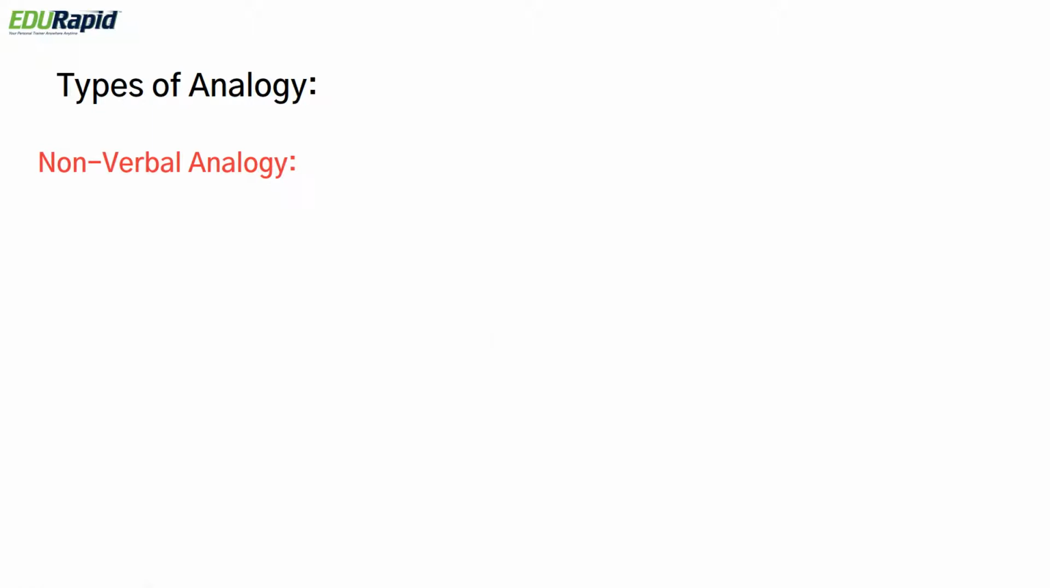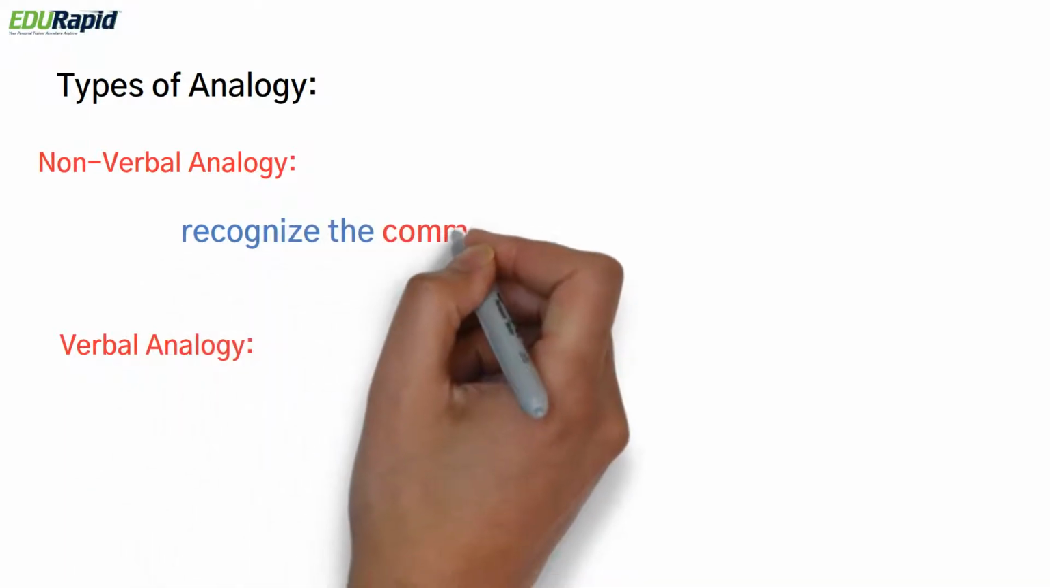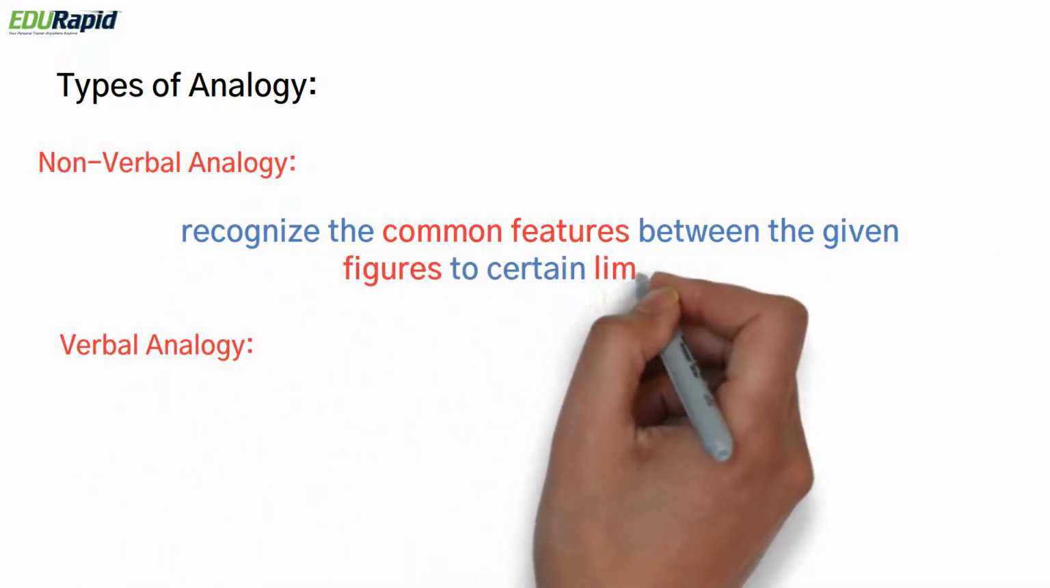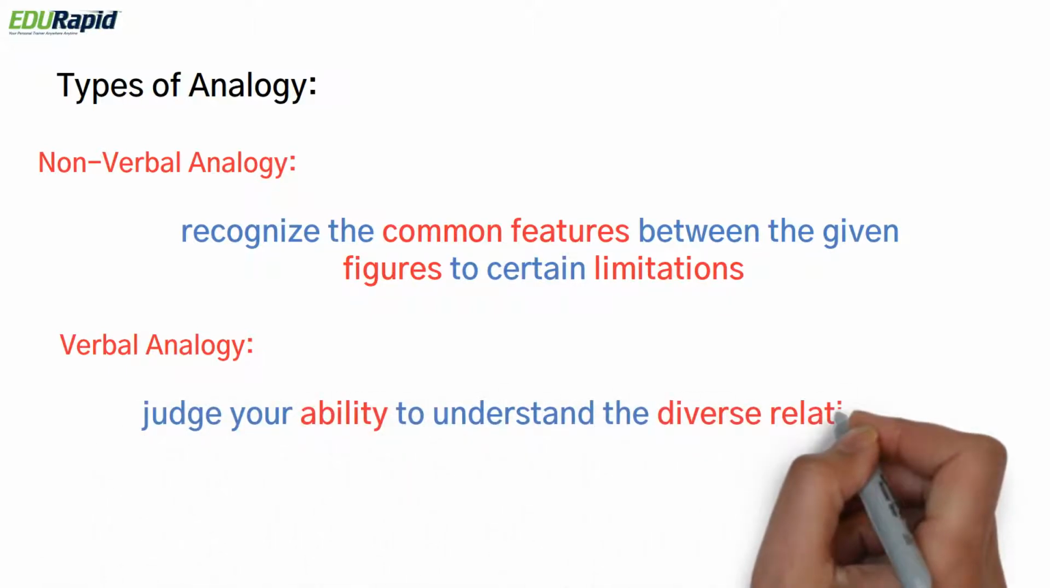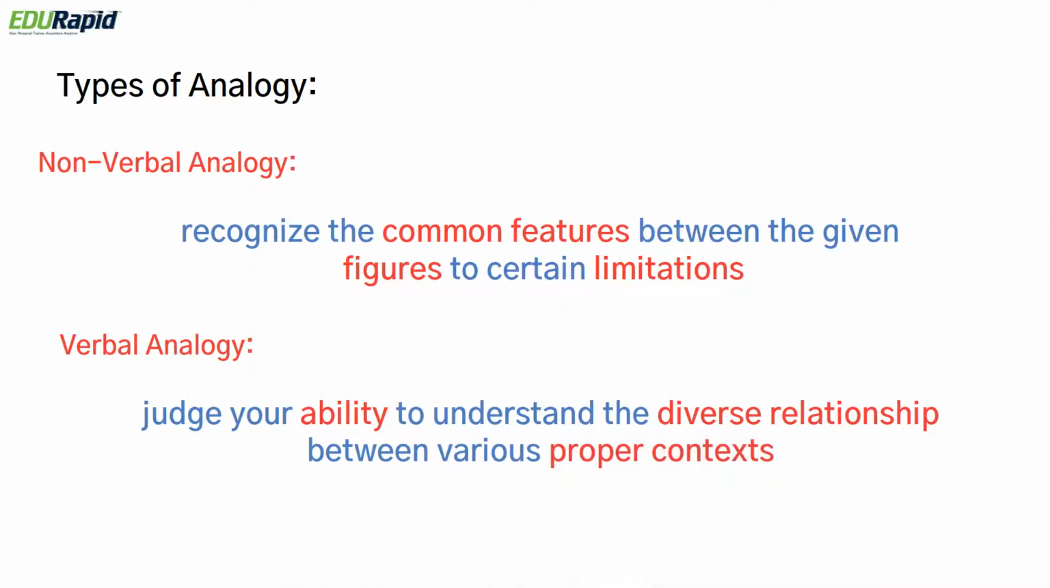So there are two types of analogy, non-verbal analogy and verbal analogy. In non-verbal analogy, it is very easy to recognize the common features between the given figures. Figures may have similar movement, rotation, orientation, shape, size, etc. And if you are able to observe these features, you can select the correct answer. Verbal analogy judges your ability to understand the diverse relationship between various elements, things, phenomena, acts, terms, etc. in their proper context.